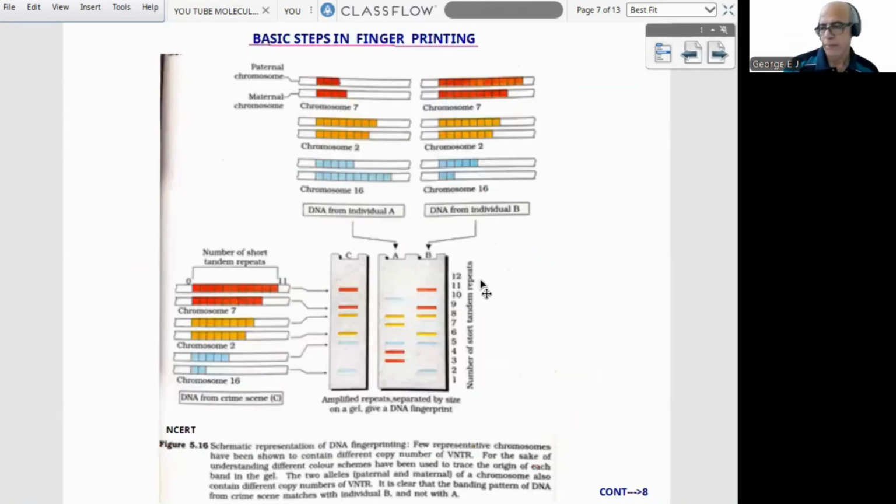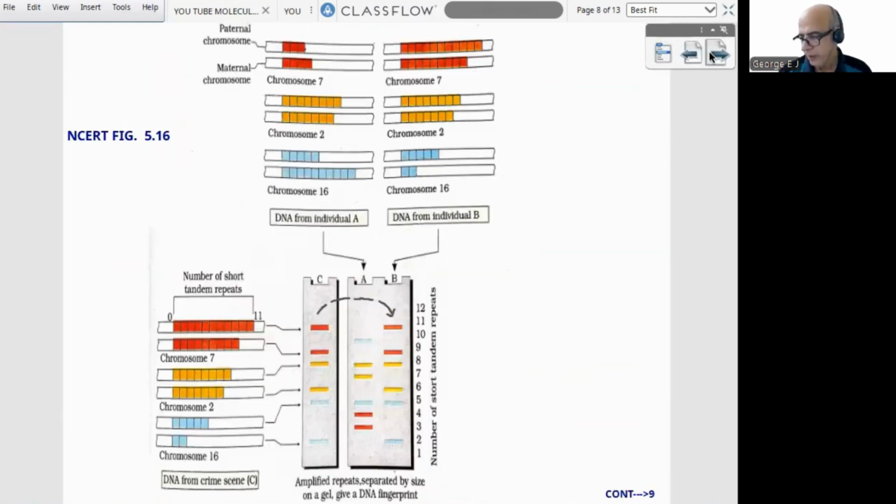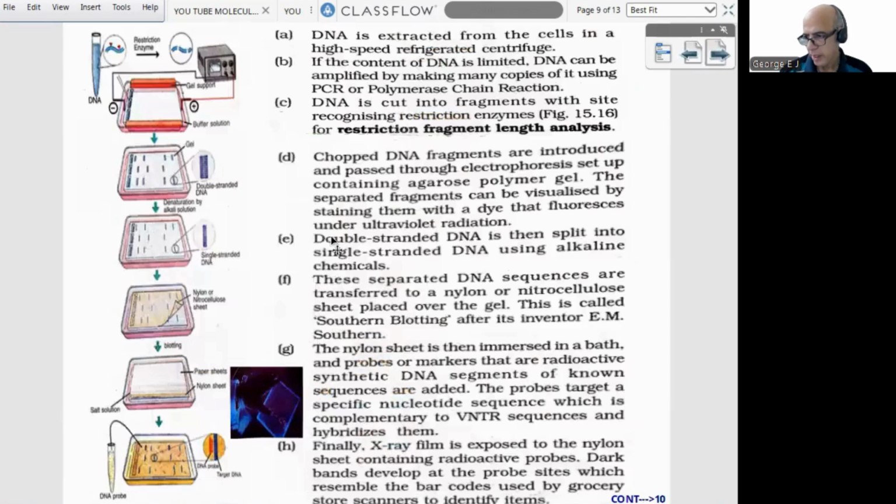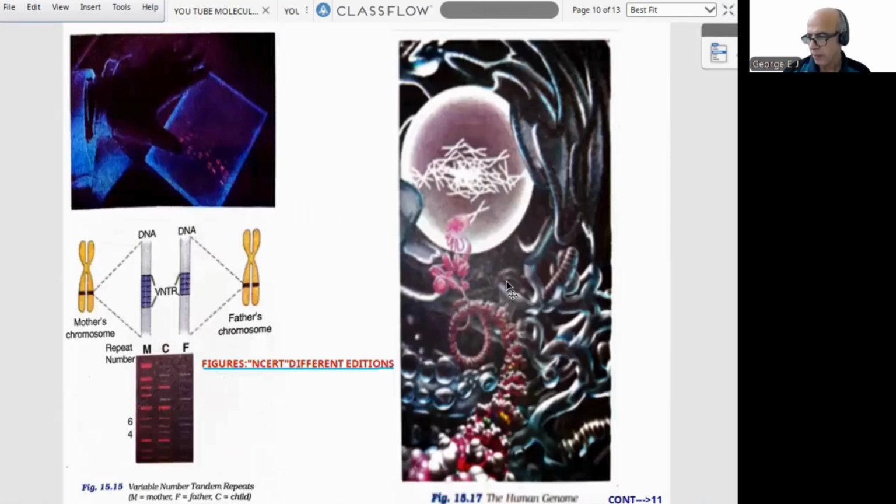Here I put some diagrams from NCERT itself. Some previous editions also I put. This is the present edition NCERT diagram. Now, I enlarged it a little bit here. And another one. This will not be available in your present edition of NCERT. This is the previous edition NCERT diagram with the steps shown. Everything is mentioned step by step. Now, on the next page we can find a few more diagrams.